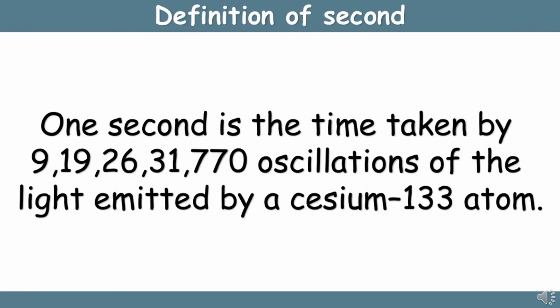Definition of second. 1 second is the time taken by 9192631770 oscillations of the light emitted by cesium-133 atom.